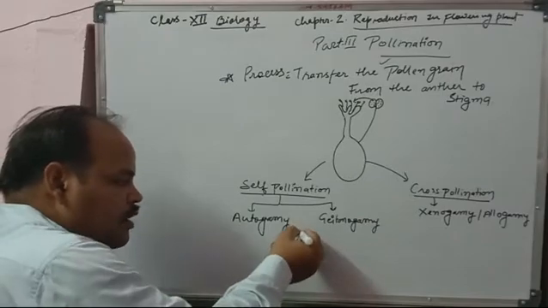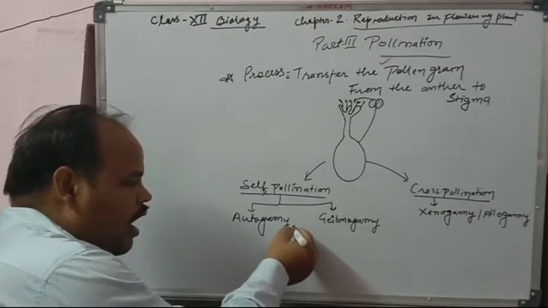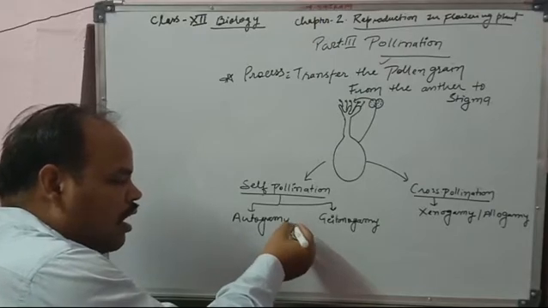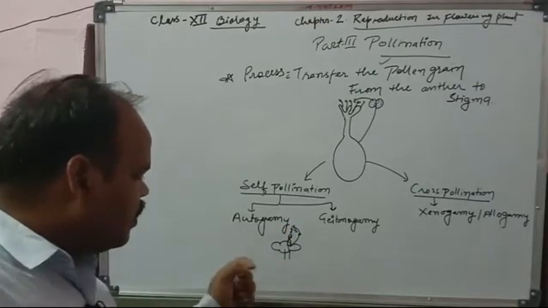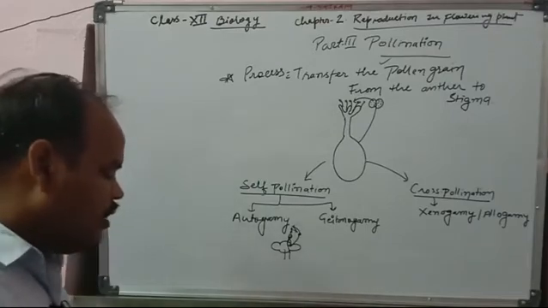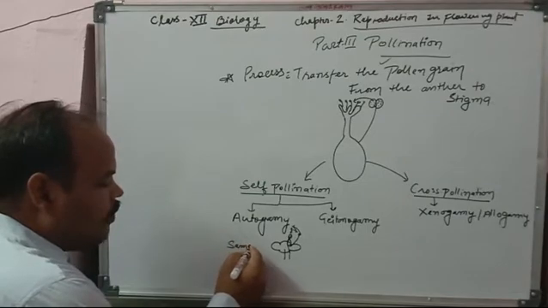The transfer of pollen from the anther to the stigma on the same flower is called autogamy.